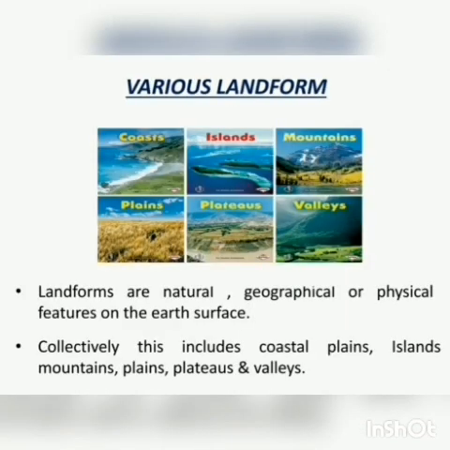Landforms are natural, geographical, or physical features on the earth's surface. Collectively, this includes coastal plains, islands, mountains, plains, plateaus, and valleys. We classify the various landforms on the earth on the basis of altitude. Altitude means height. A similar classification can be done for landforms submerged under the water.